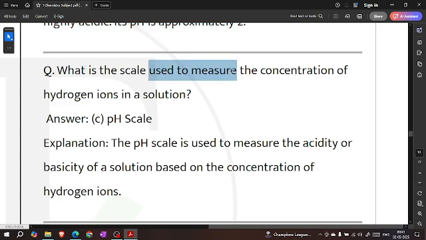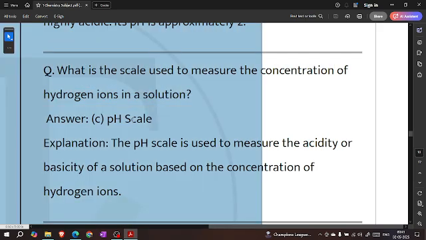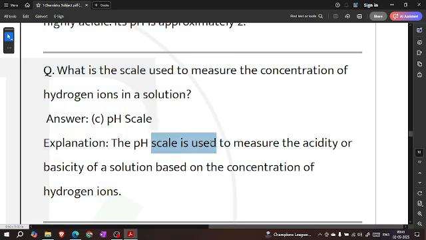Which scale is used to measure the concentration of hydrogen ions in a solution? pH scale. The pH scale is used to measure the acidity or basicity of a solution based on the concentration of hydrogen ions.